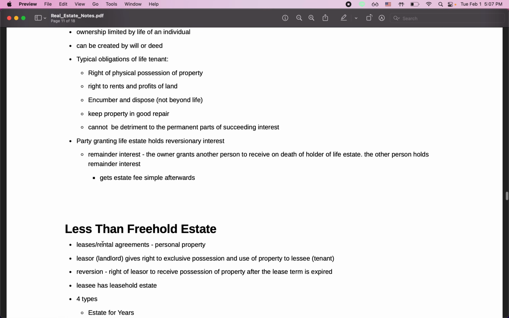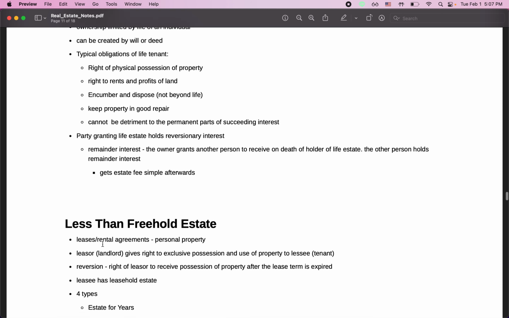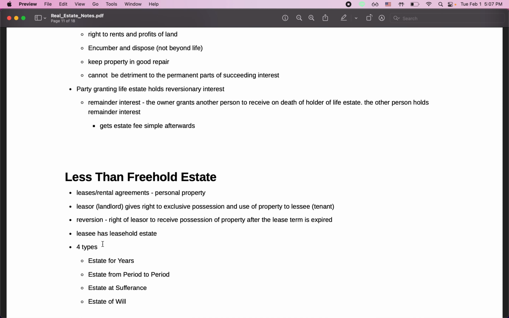Now, there's another type of estate: less than freehold estates, which are basically leases and rentals. The lease and rental agreement is considered personal property, and there are some terms. The lessor is the person giving the right, and the lessee is the person who's getting these rights.